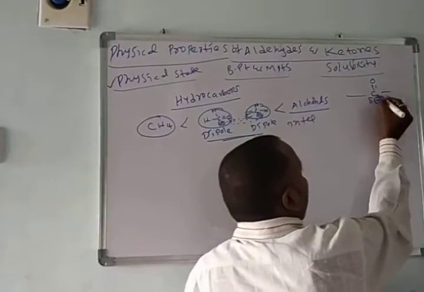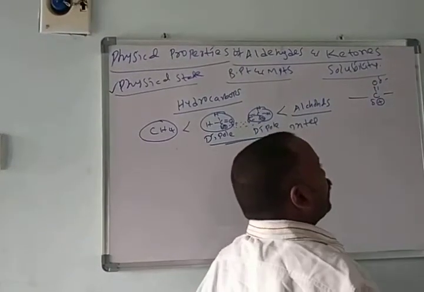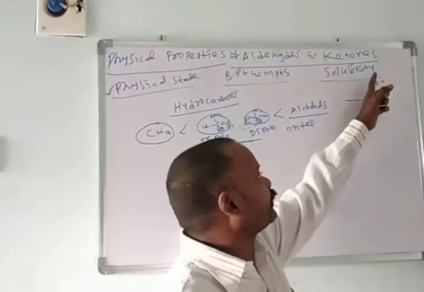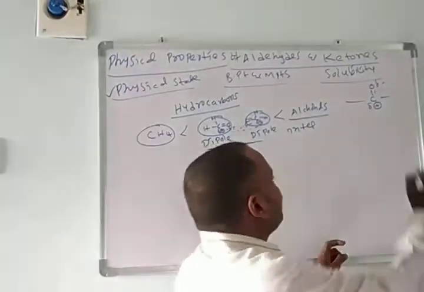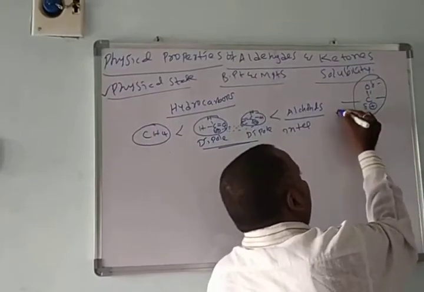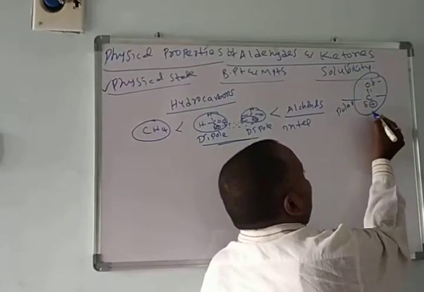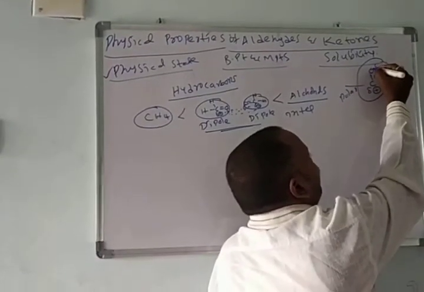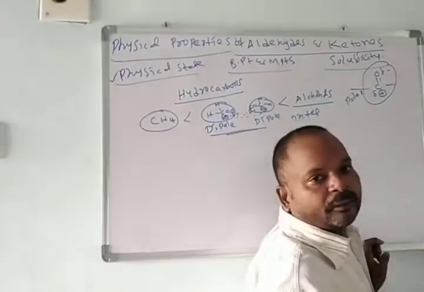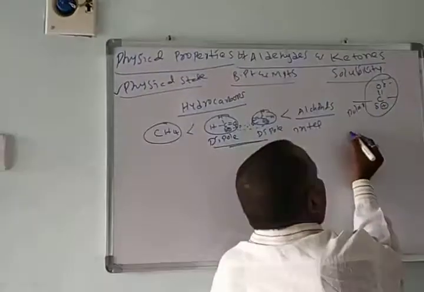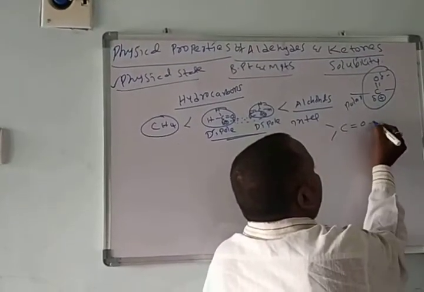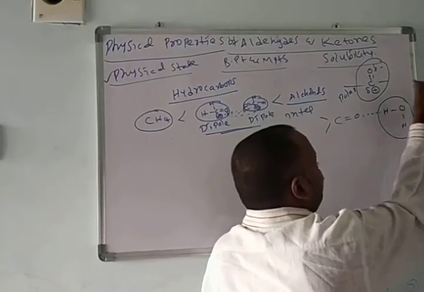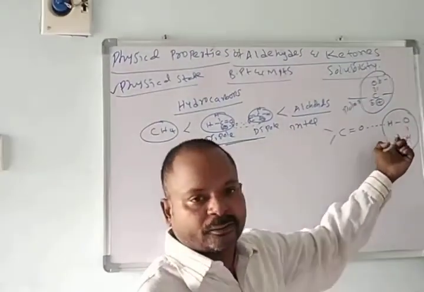Solubility. The C double bond O functional group is a polar functional group. That means carbon gets partially positive and oxygen gets partially negative, always partial positive and partial negative. Due to this, it acts as a polar group, which is soluble in polar solvents. The C double bond O functional group forms intermolecular hydrogen bonding with the water molecule.